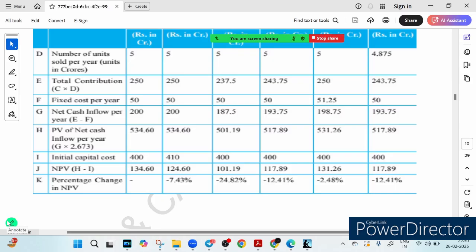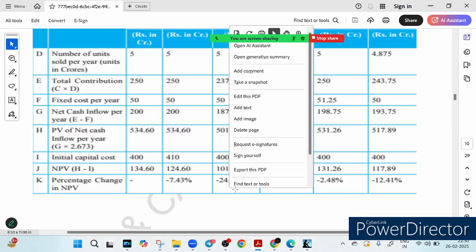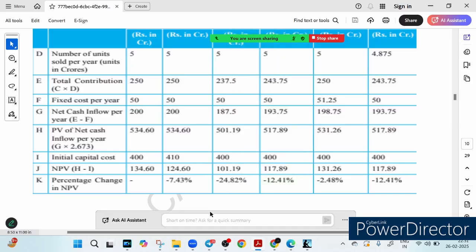But if we cut selling price, the NPV drops by 24.82%. You can see it here. The worst impact of all. So this is how sensitivity analysis is carried out. You can see that reducing the selling price hurts the most. When selling price drops, total revenue falls. Even a small 2.5 reduction per unit leads to a huge drop in the profit. So business must be very careful about discounting price. It can make or break their success.